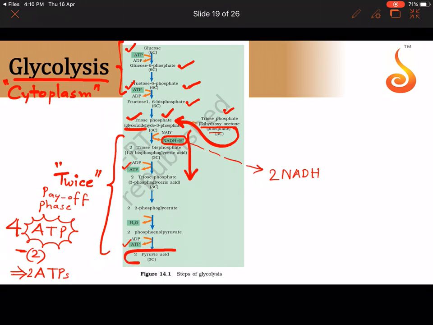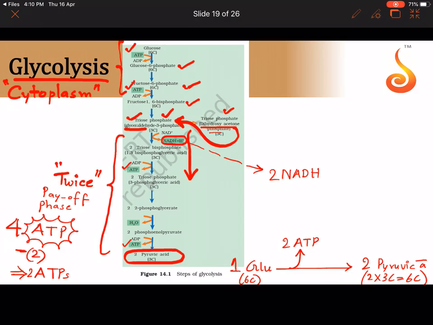And the outcome of glycolysis is we get 2 molecules of pyruvic acid from one glucose. So one glucose molecule, which is a 6 carbon, is broken down into 2 molecules of pyruvic acid, and pyruvic acid is a 3 carbon, so 2 3s are 6. And what are we getting in return? We are getting 2 ATP. Why not 4 ATP? Because 2 got consumed in the first few reactions. So we get 2 ATP, and how many NADH?